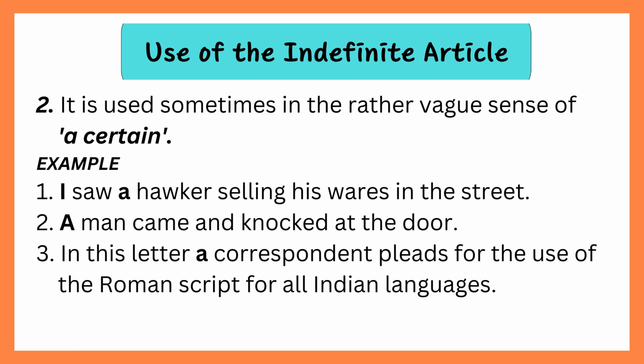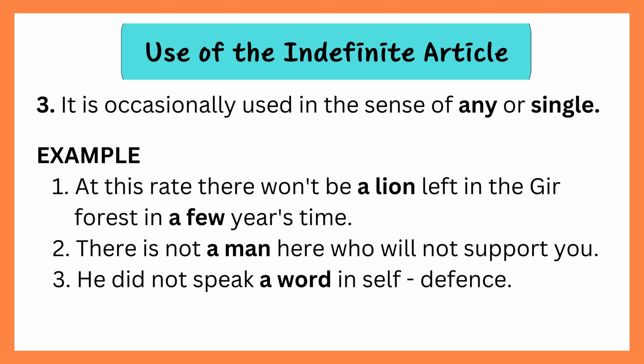It is used sometimes in the rather vague sense of a certain. Example 1. I saw a hawker selling his wares in the street. 2. A man came and knocked at the door. 3. In this letter, a correspondent pleads for the use of the Roman script for all Indian languages. It is occasionally used in the sense of any or single. Example 1. At this rate, there won't be a lion left in the Gir forest in a few years' time. 2. There is not a man here who will not support you. 3. He did not speak a word in self-defense.